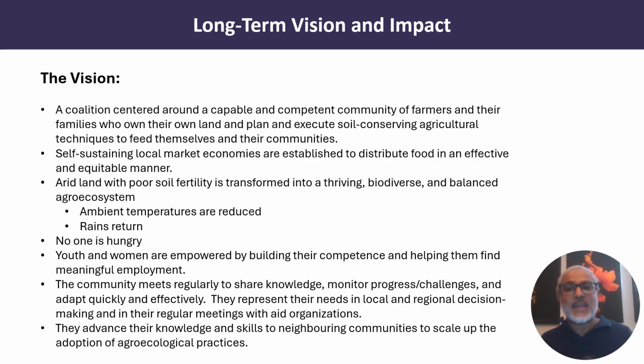My vision is for a coalition centered around a capable and competent community of farmers and their families who own their land and execute soil conservation agriculture. They have a self-sustaining local market economy. They're able to distribute food in an effective and equitable manner. And that arid land with poor soil fertility is transformed into a thriving, biodiverse, and balanced agro-ecosystem where ambient temperatures are reduced and the rains return and no one is hungry.